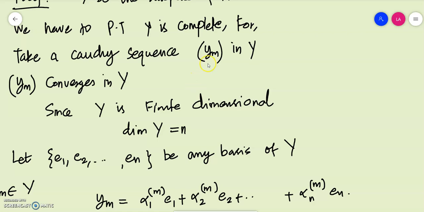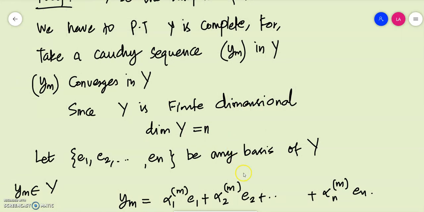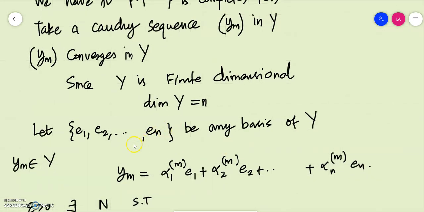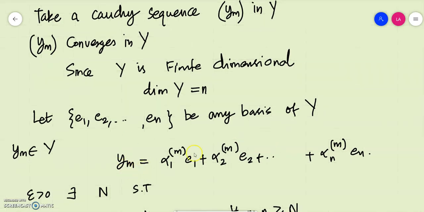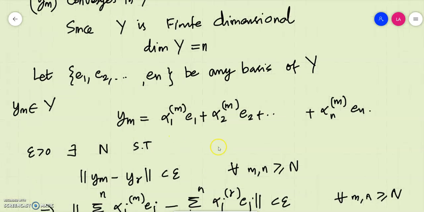So we have taken a sequence Ym in Y, which is Cauchy. Since we have assumed that our space is finite dimensional, we assume that the dimension of Y is n, then it has a finite basis e1, e2, etc., en. Let this be any particular basis. Then Ym, an arbitrary element in capital Y, can be written as a linear combination of the basis elements with scalars.